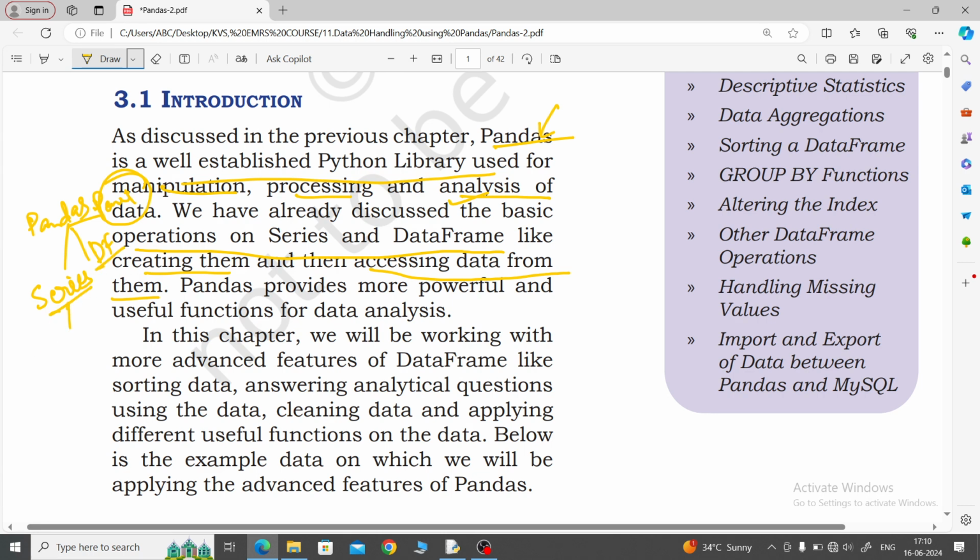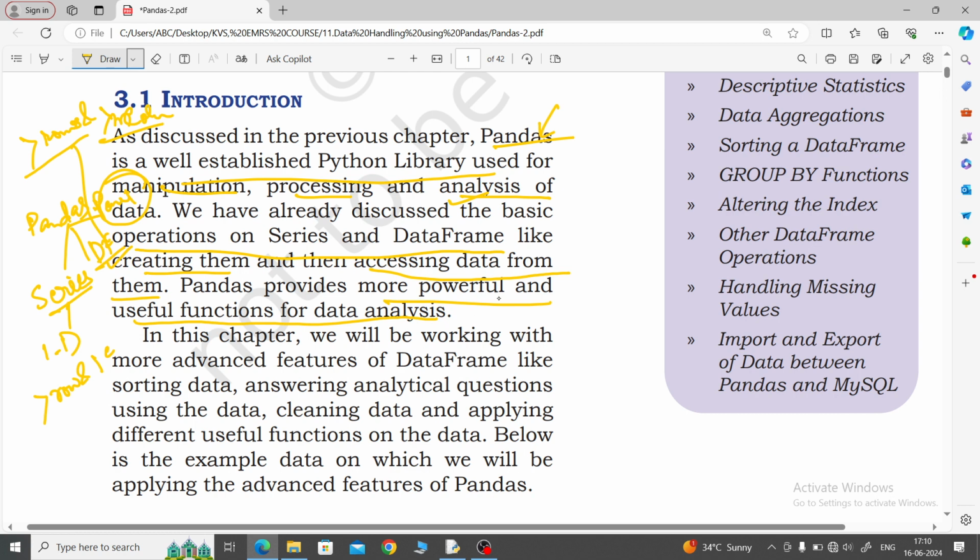Series, you know that it is the single dimensional data structure. Single dimensional means multiple rows and one column. Data frame means multiple rows and multiple columns, that is more than one row and more than one column in the data frame. Like this it will store the data in Pandas. Pandas provides more powerful and useful functions for data analysis.